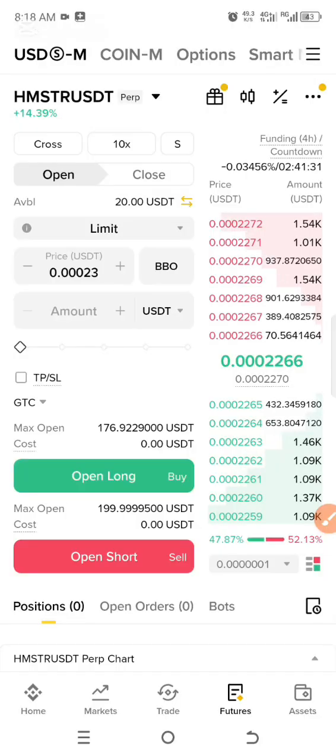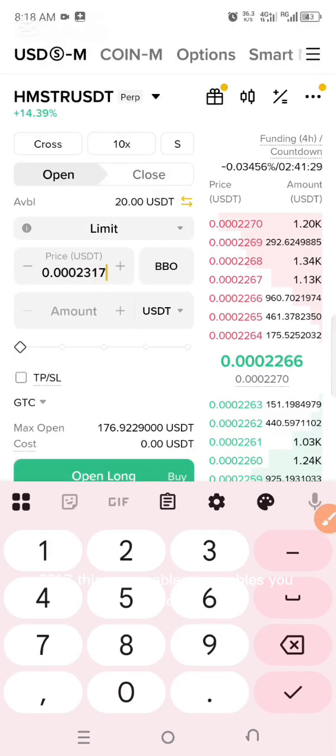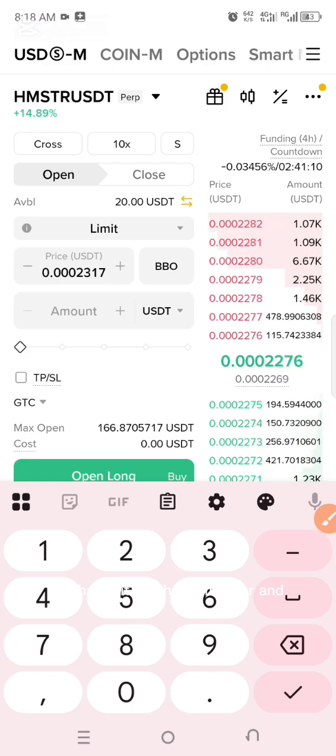2317. So here 2317, this one enables you to put your own price, whether in a short position or you want to go long, or once you want to buy, you are speculating that a point may go up. So that is it for the limit order.